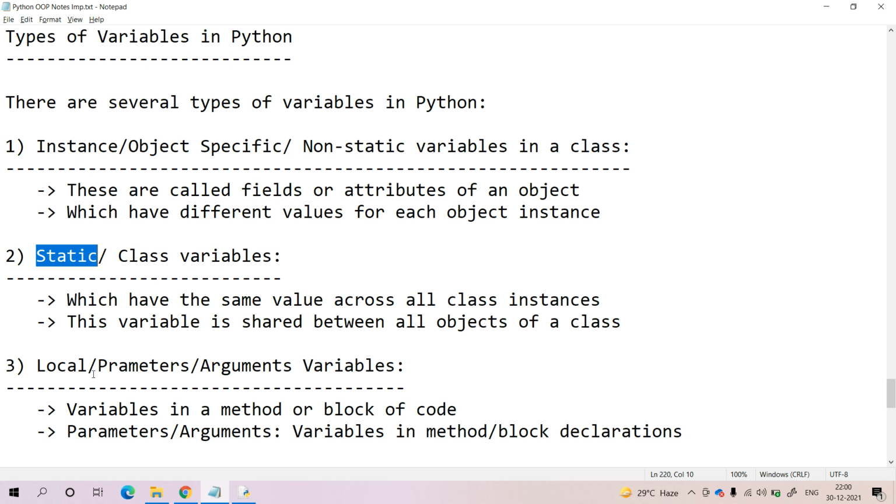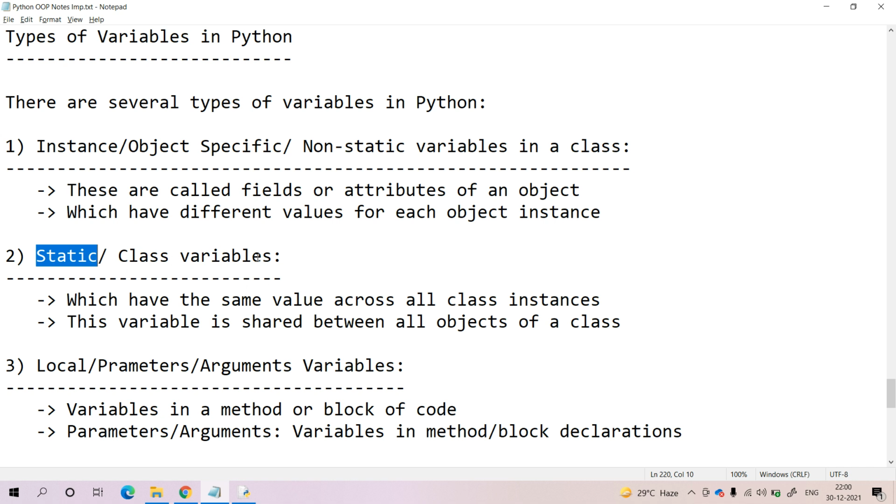Now, out of the three types, let me concentrate on the first type. Instance or object specific or non-static variables in the given class. These are all the fields or attributes for the given object in a class, and for each and every object we have different values available with the help of instance variables.